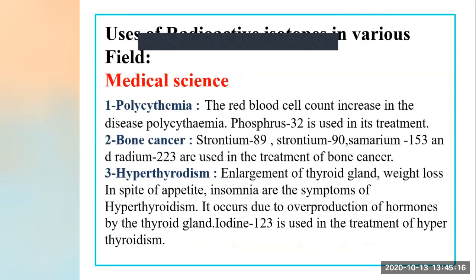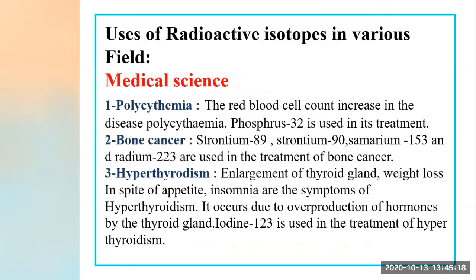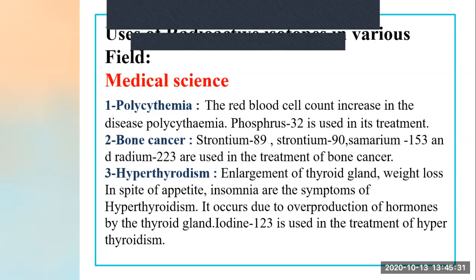Now we are going to learn its use in the medical field. In medical science, what is the use of these radioactive isotopes in various fields? Number first is polycythemia. What is polycythemia?